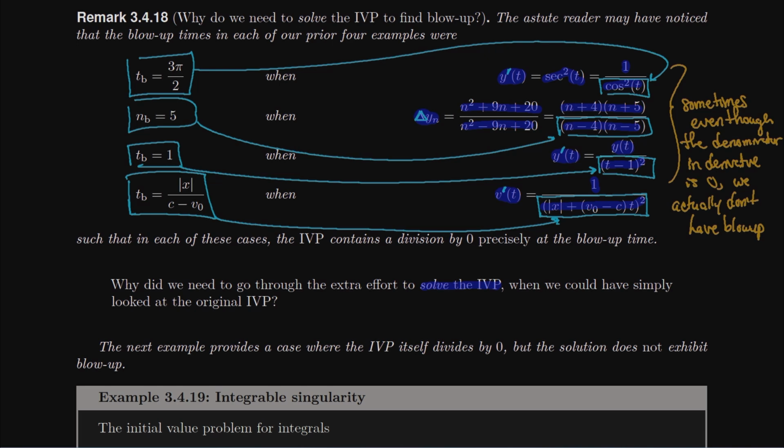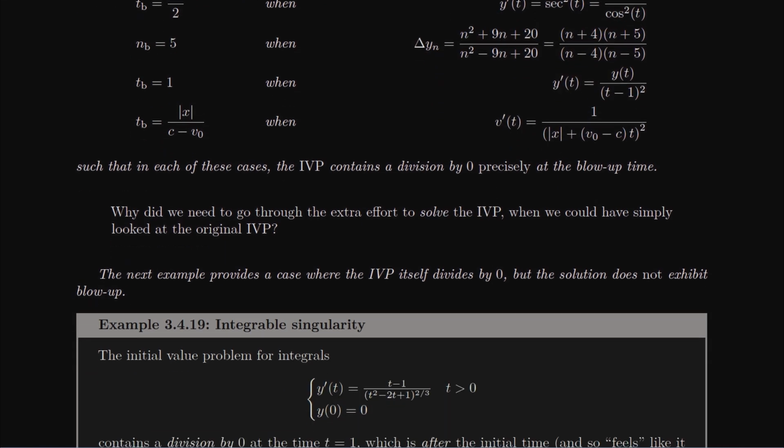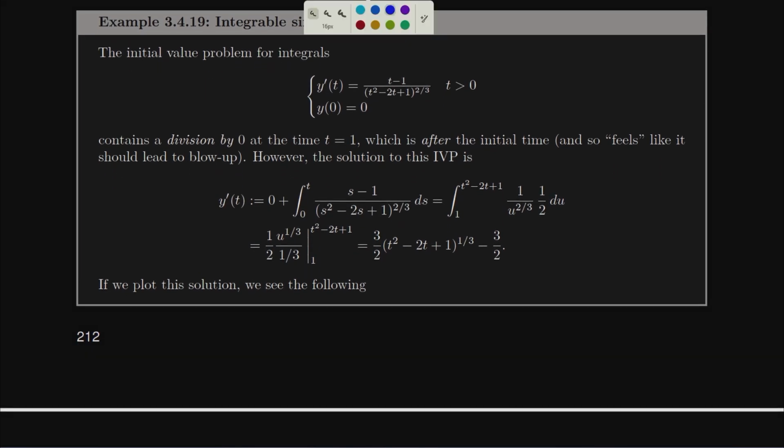Okay, so it's a little counterintuitive that the derivative's denominators could become 0 in some cases. It didn't happen so far in these examples, but in the future we could see a case, and actually that is my next case, where the denominator of the derivative does become 0, but the solution to the dynamics doesn't actually exhibit blowup. And so here in this example, I've labeled it the integrable singularity. That's what we call it, because dividing by 0 will produce a singularity for us. But the fact that it's integrable means that if you integrate it, if you get rid of this derivative, in fact the singularity disappears as well. And so that's just something we need to keep in mind, and it means that we can't get away with just finding out when the derivative has a denominator equal to 0. You actually have to solve the dynamics and then figure out where you divide by 0 to calculate blowup.